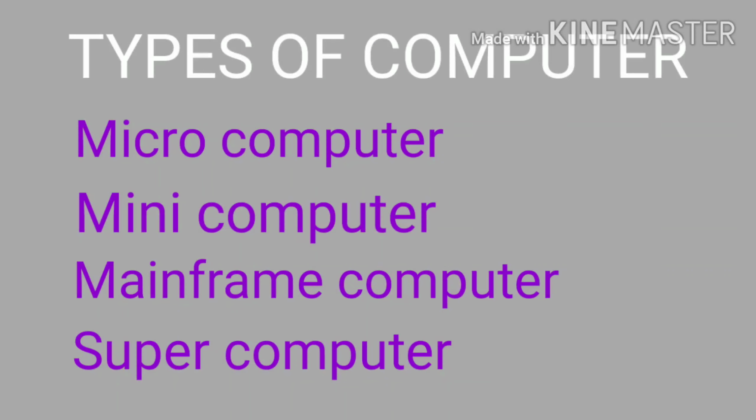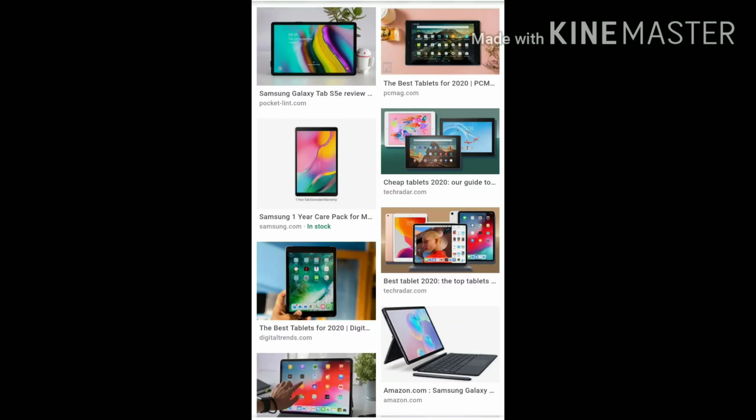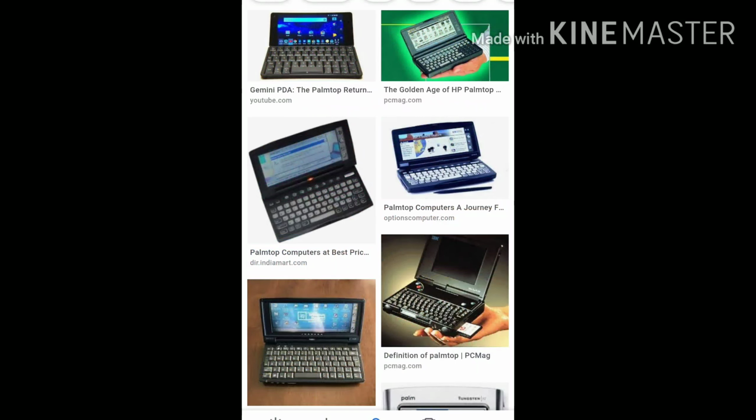Next, types of computers. Computers are divided into four main types: microcomputer, minicomputer, mainframe computer and supercomputer. Microcomputers are the computers that we use in our day-to-day life, like desktop computers, laptop computers, palmtop computers, smartphones, tablet PCs and embedded computers. Embedded computers are things like ATMs, washing machines and microwaves. All these systems come under the type of microcomputer.